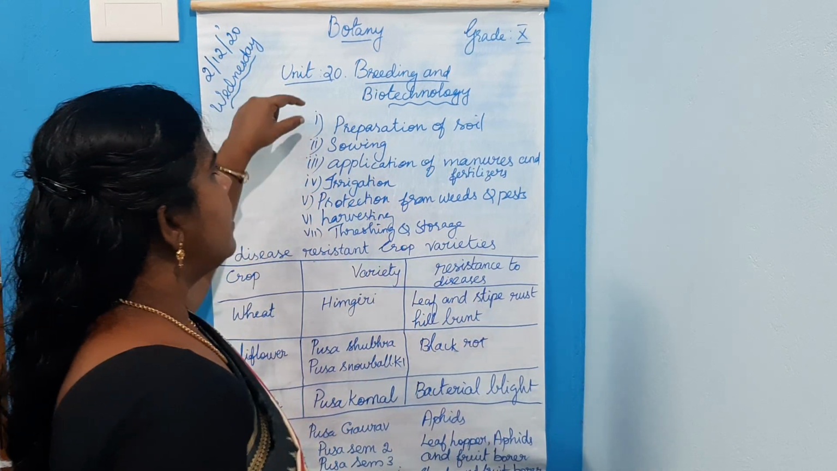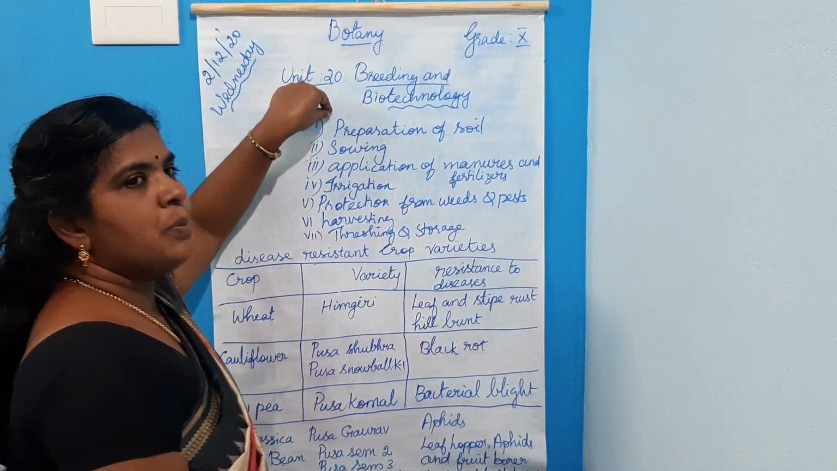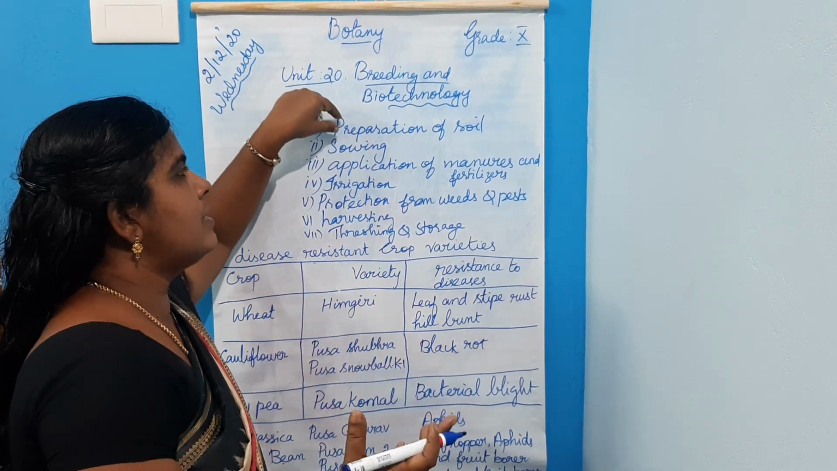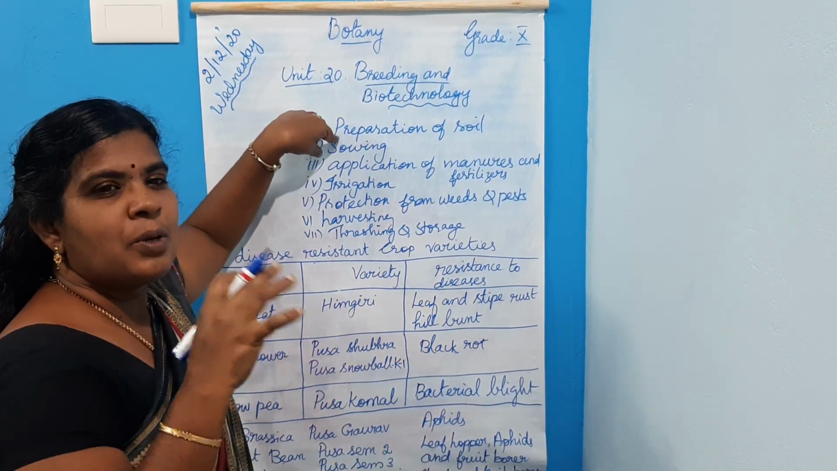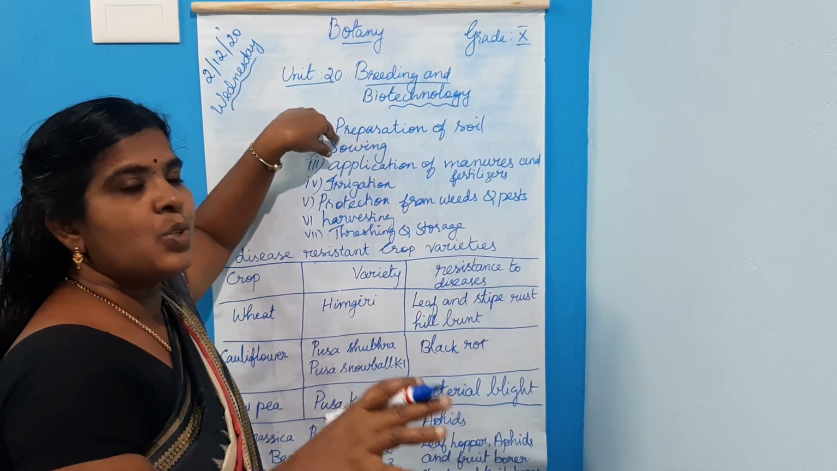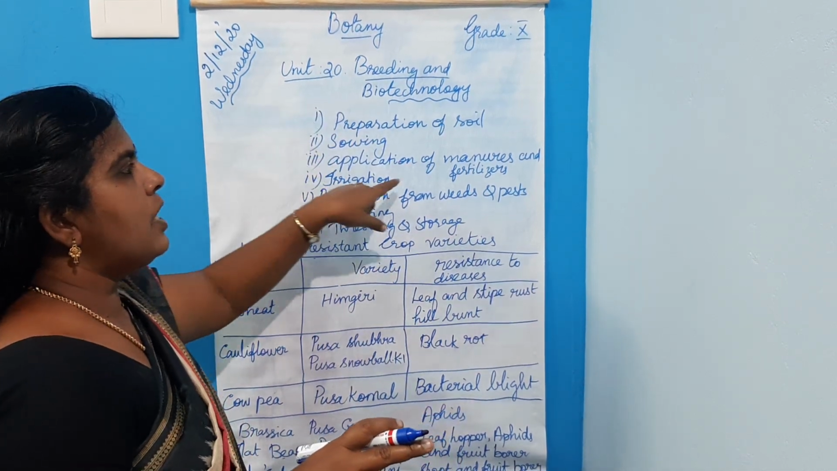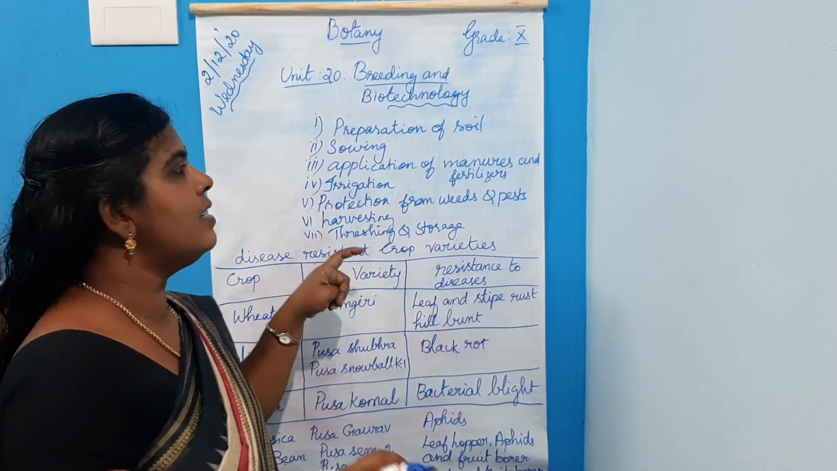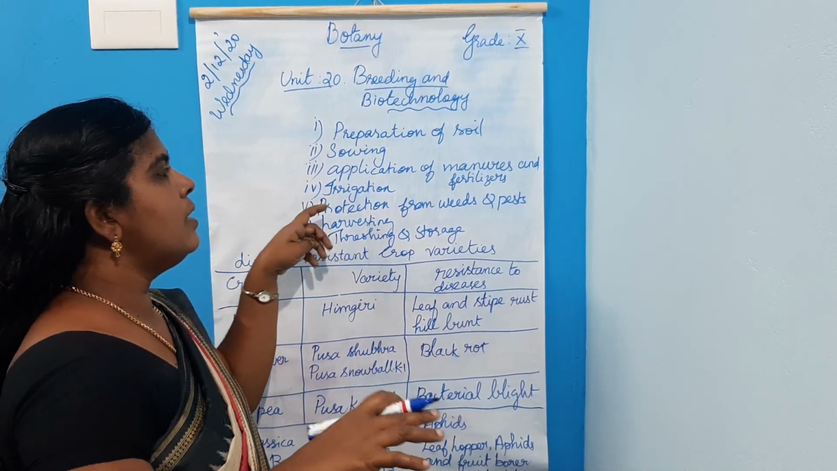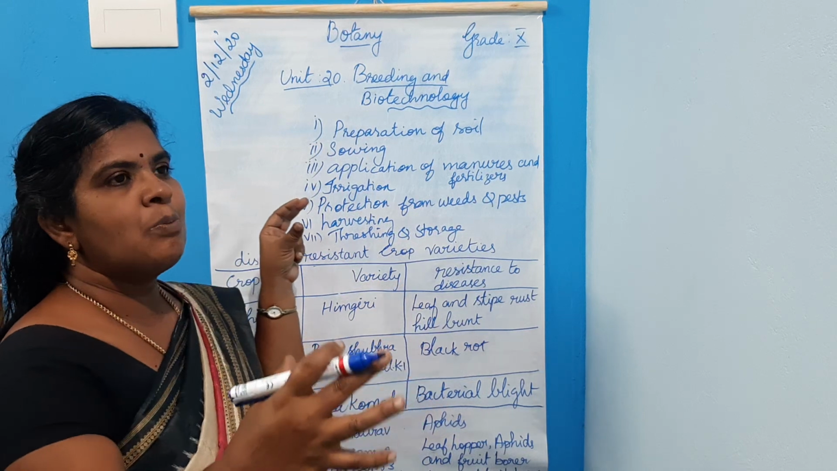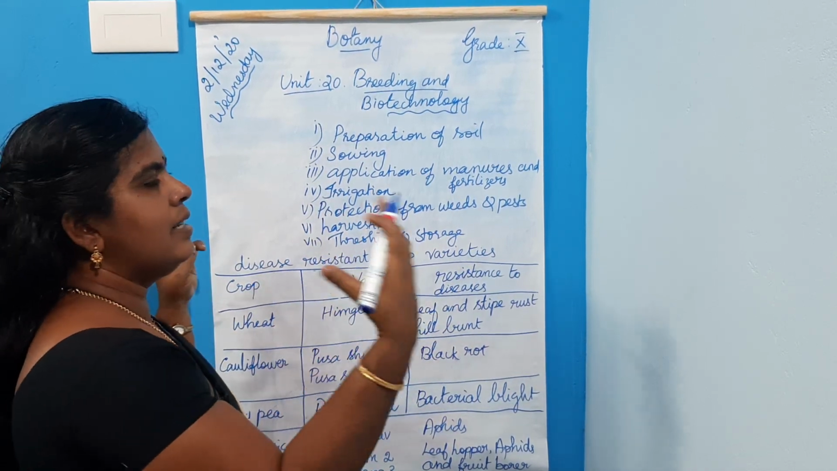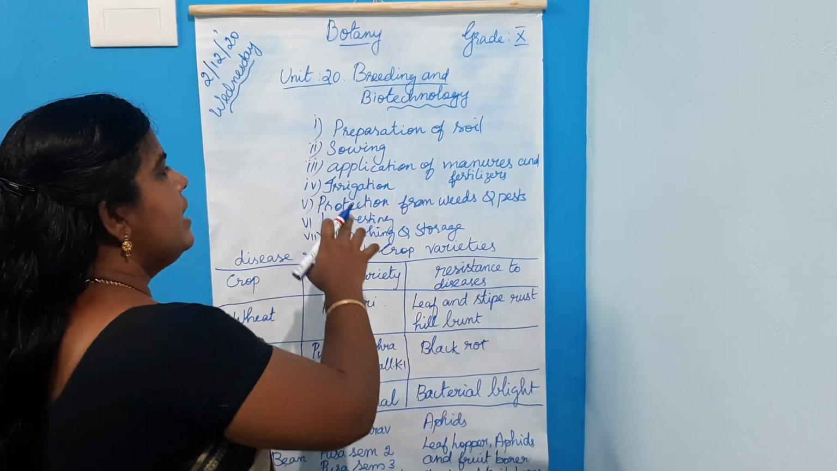It includes preparation of soil. How do we prepare the soil? By ploughing, the loosening of soil. Sowing is the process of putting the seeds in the soil. Application of manures and fertilizers means applying manures and fertilizers in the soil to improve the nutrient content.